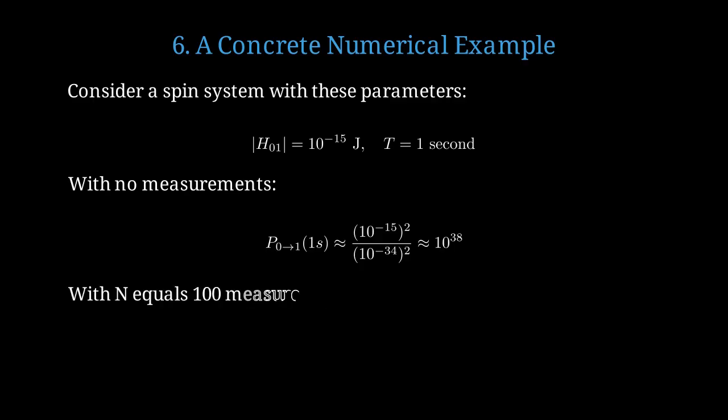Now let's try with 100 measurements during that 1 second. Each interval is 0.01 seconds. Again, our approximation shows the system will transition in each interval.